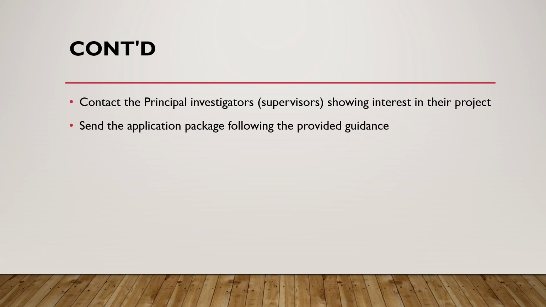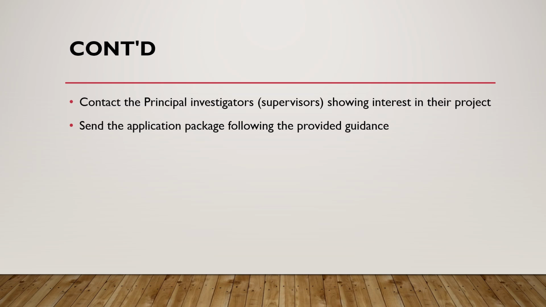After finding the project which matches with your background, and after finding the project which matches with your interest, you will see the option down below of showing interest in this project. That's how you send a message, contacting the principal investigators or supervisors, just showing interest in their project.